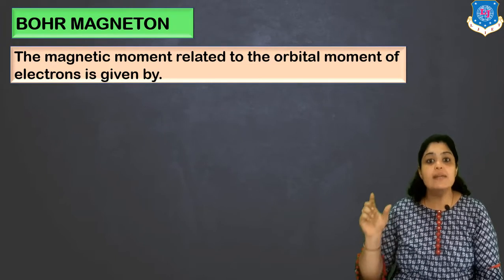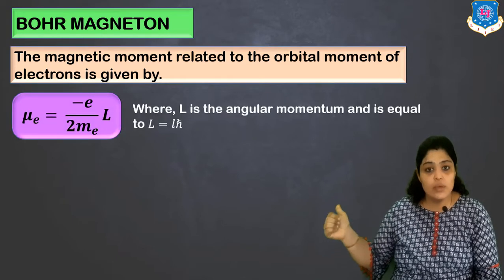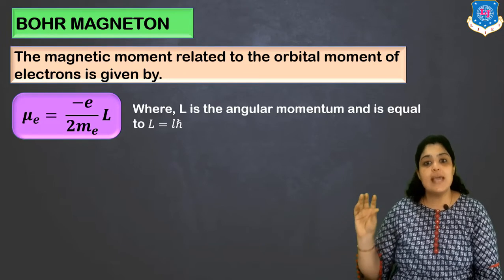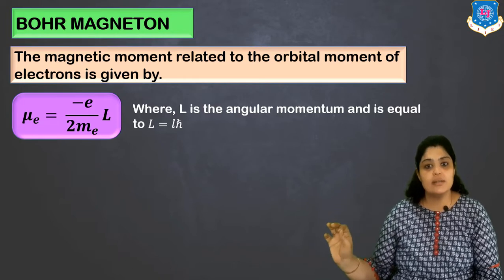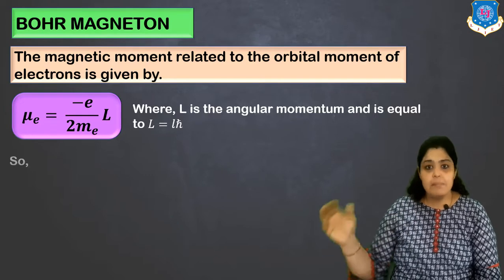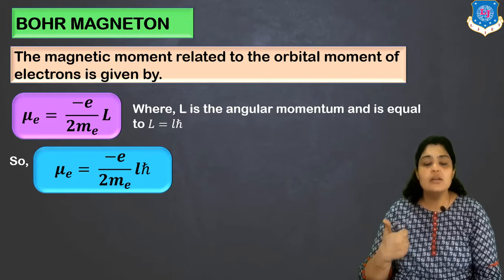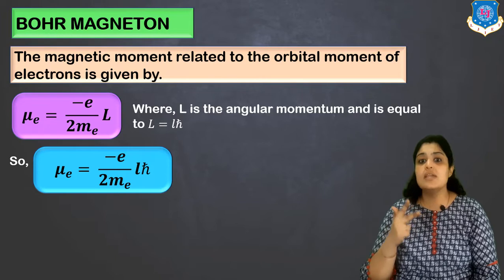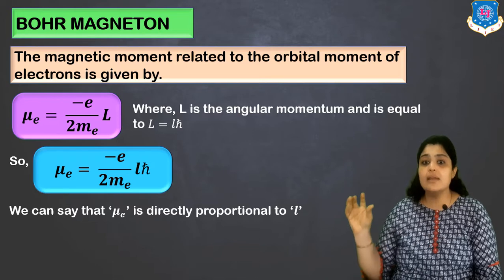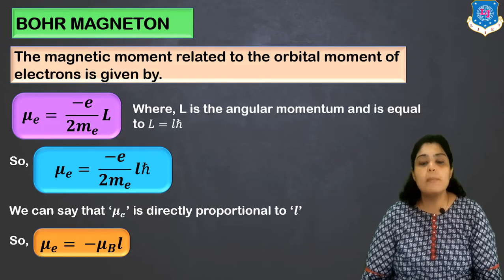The magnetic moment related to the orbital motion of electrons is given by the equation mu E is equal to minus e upon 2me into L, where L is the angular momentum, which is equal to L h cut, where h cut is Planck constant divided by 2 pi. So I'll just replace L by L into h cut, and just notice this equation. Charge of electron, mass of electron, and h cut, all three are constants. So I can say that the moment mu E is directly proportional to L, and this can be written as mu E is equal to minus mu B into L.